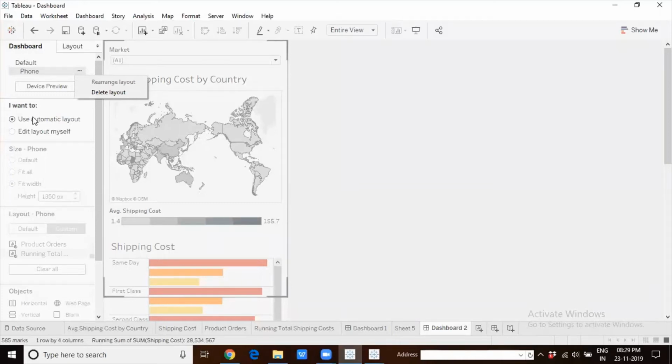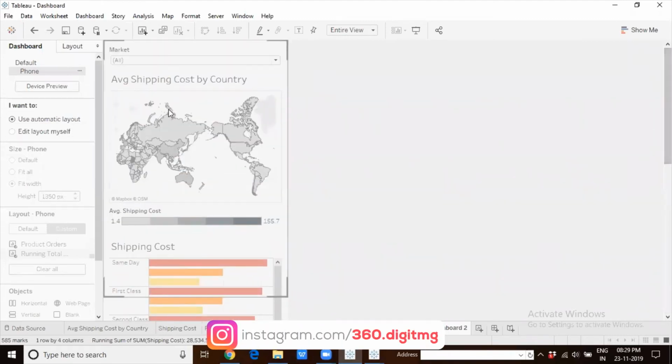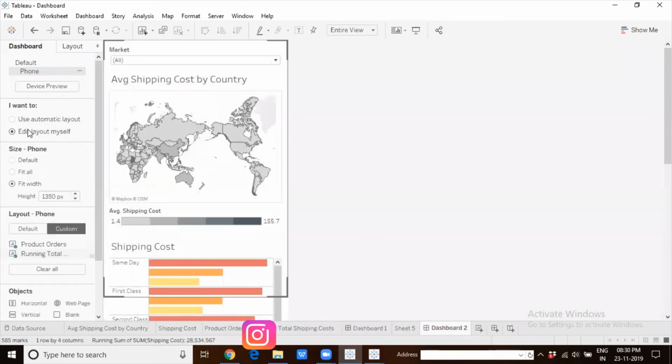I want to use automatic layout. All right. And when we use automatic layout, this is what Tableau decided to do. Or you can edit the layout yourself. When you use the edit layout myself option, you get an option to rearrange the layout, or you get an option to delete the layout. If you don't want a phone layout, then you can delete it.